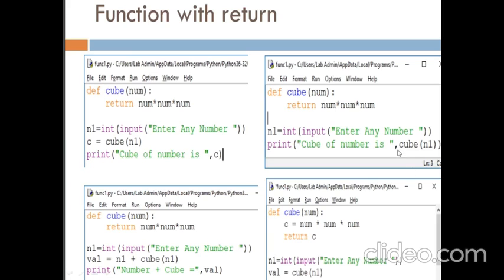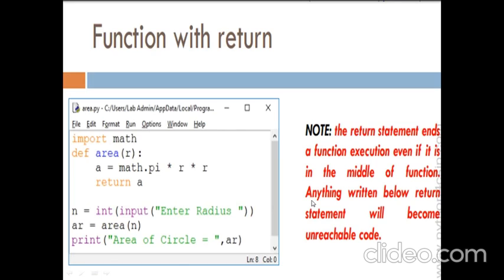Second example is there, cube, single parameter, return, but here we are calling this function through the print function. Inside the print function we are calling this function and it will return the value. Next thing, with the function we are adding some other values and storing in a third variable and printing the third variable through the print function. Here also the same thing, directly we are putting the cube function's value in a single variable, and we can take the print out of this one.